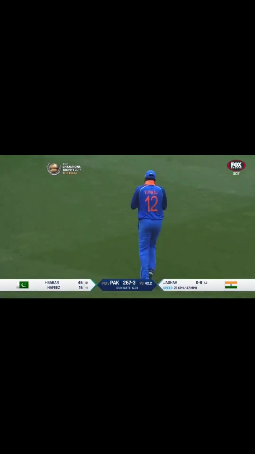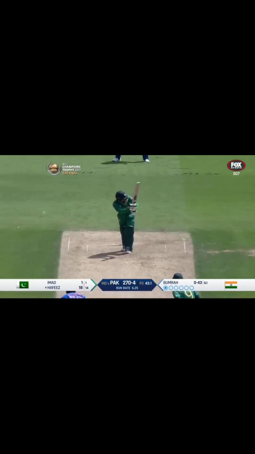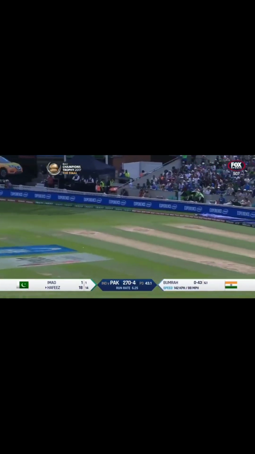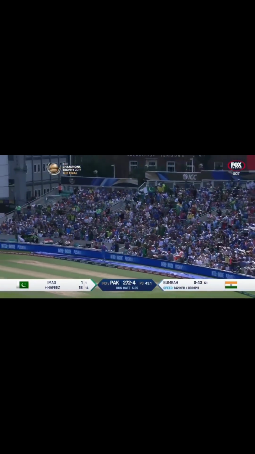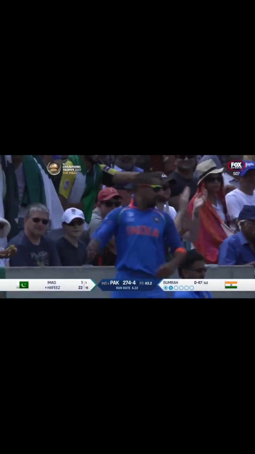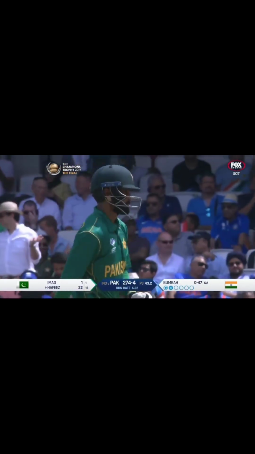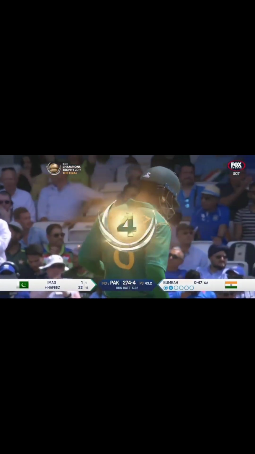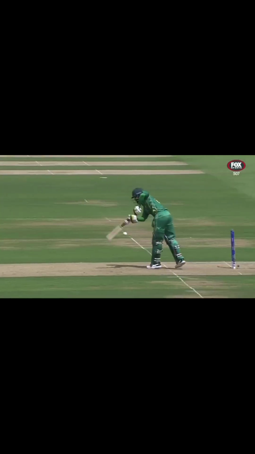Oh, it's in the air. Now, is that in the gap? No, it's mid-off's under it, and got it. Overs for Pakistan. Nice and straight, whip square on the leg side. That's 4. Beautifully timed again from Hafiz, getting straight onto the pads of Mohammad Hafiz. Beautifully timed. Yeah, he's played some proper shots.